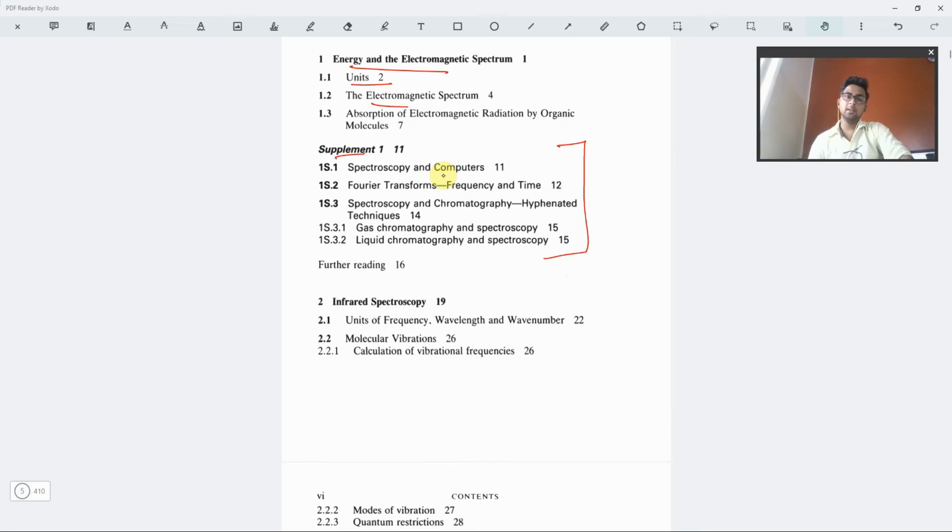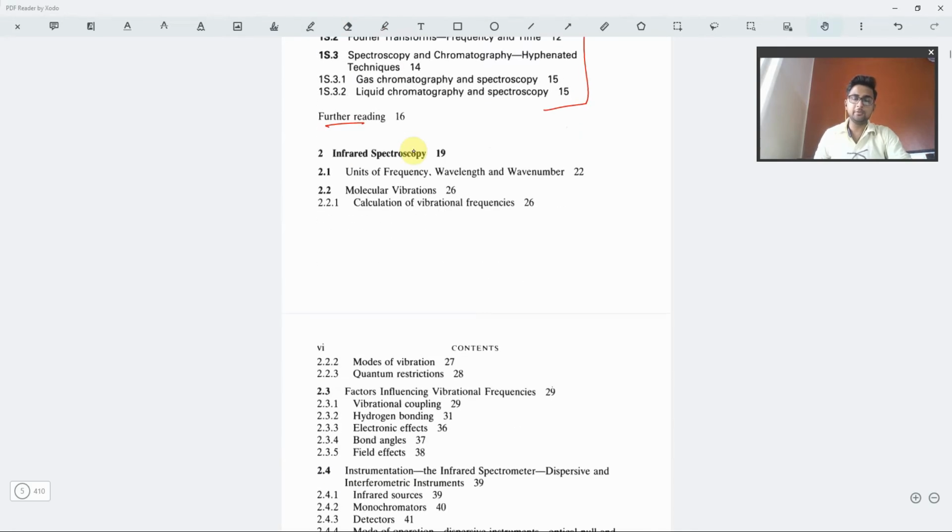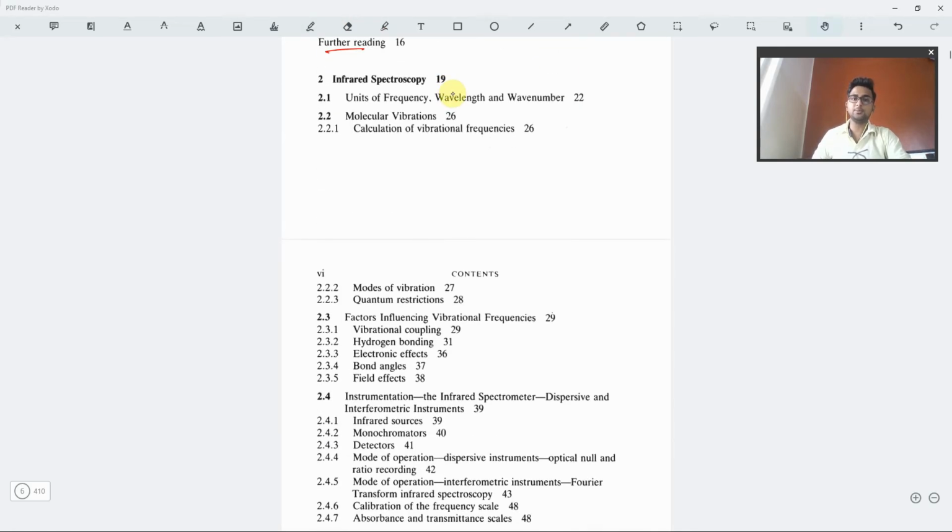Obviously further reading is given, so let us skip those parts and move on to the next topic. The first spectroscopy explained in this book is infrared spectroscopy, which is basically IR, the vibrational spectroscopy.